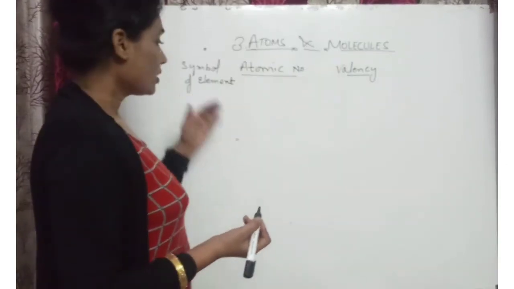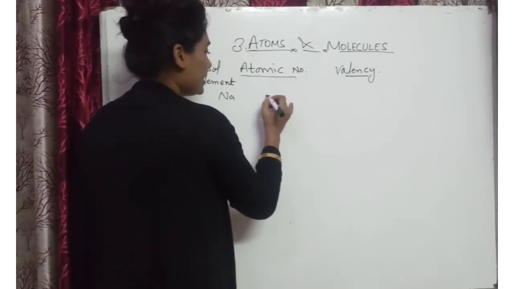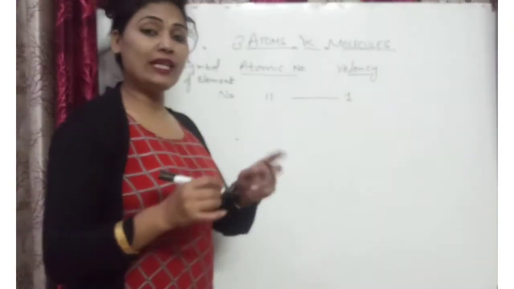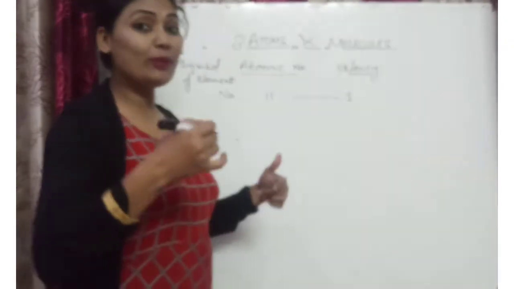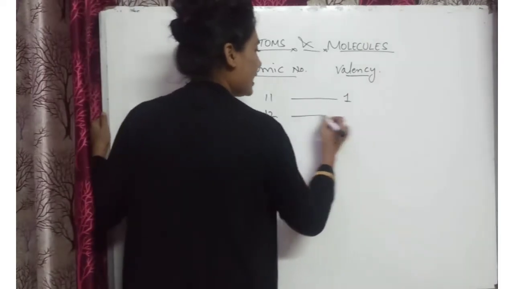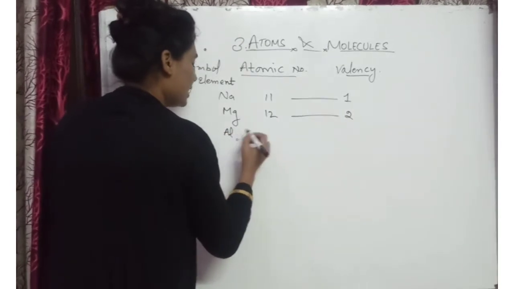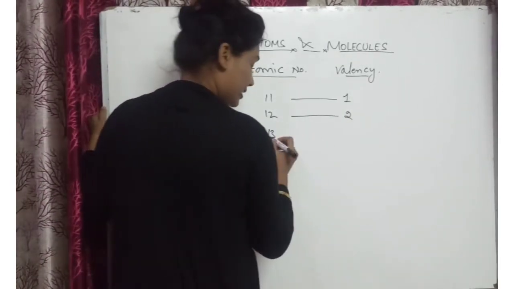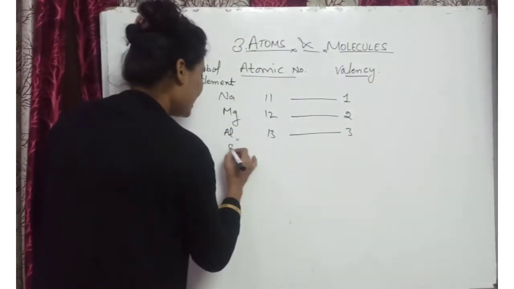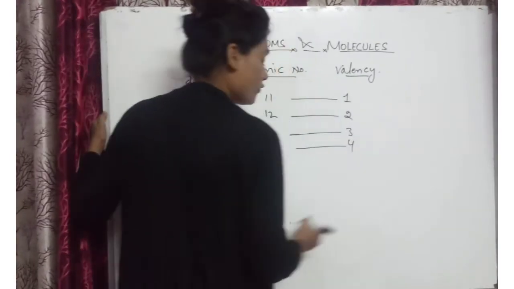After neon, the next symbol is Na, that is sodium. Atomic number is 11 and the valency is 1 because neon valency is 0. After 0, 1 will come. It will increase. Okay. Then magnesium, atomic number is 12 and valency is 2. It will become 2. After that, aluminium, Al, 13 atomic number and the valency is 3. Then Si, 14 atomic number and its valency is 4.